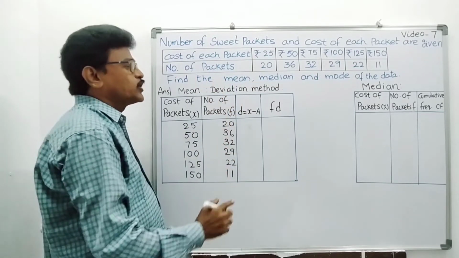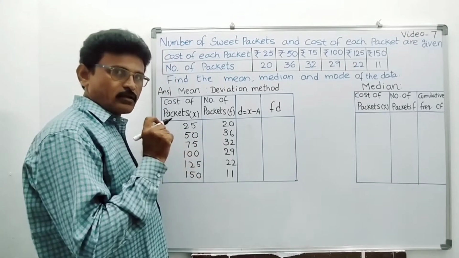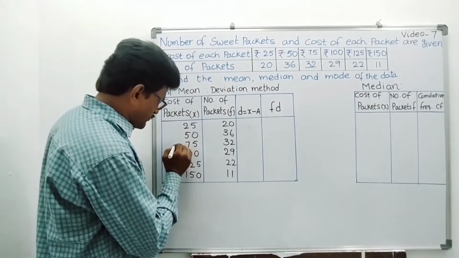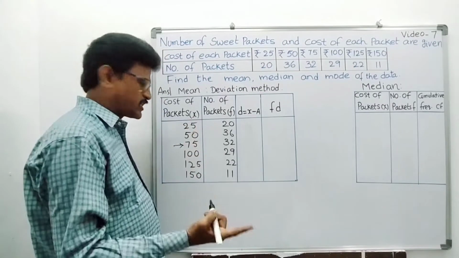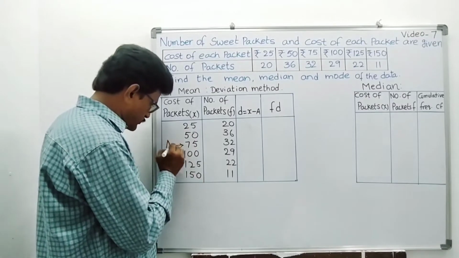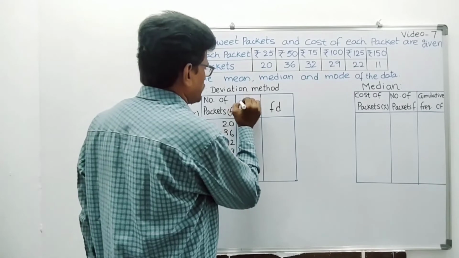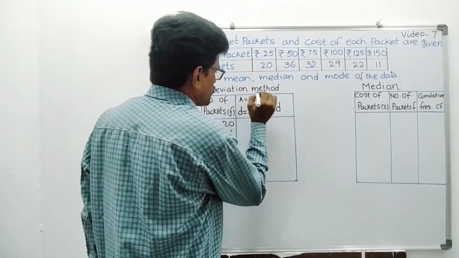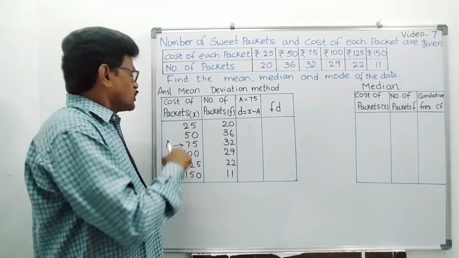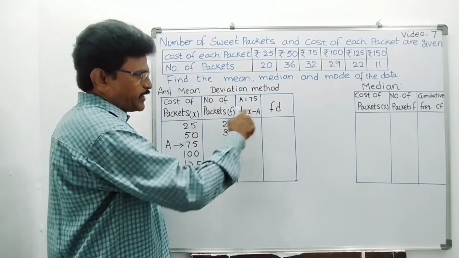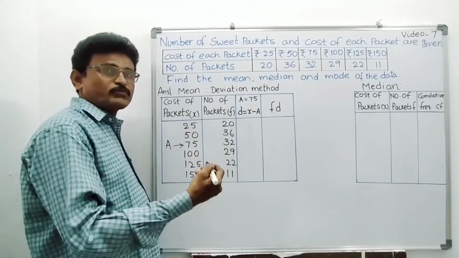Now deviation. We have to assume one of these x values as the mean. So I am assuming 75. You can assume 50 or 100 also, that is your choice. Now I am assuming 75 as the mean, so here also I am writing a equal to 75. Now find the deviation of all observations. X minus a is the deviation. 25 minus 75 is minus 50.